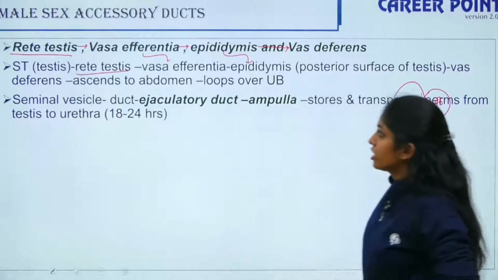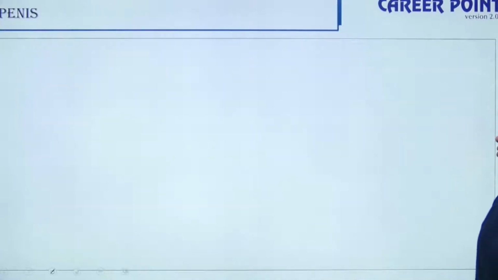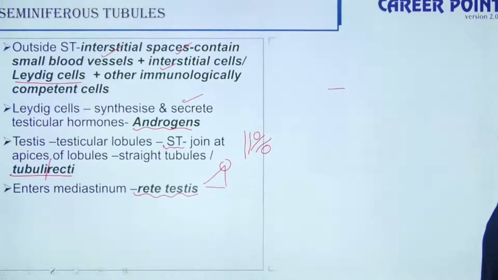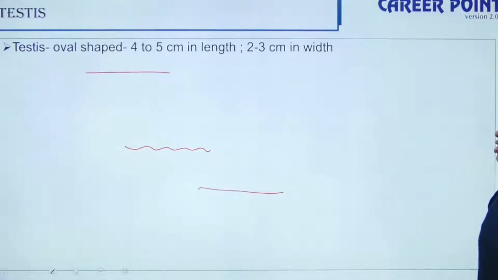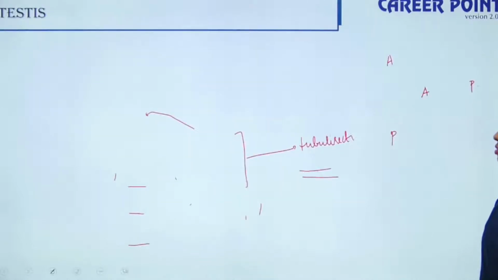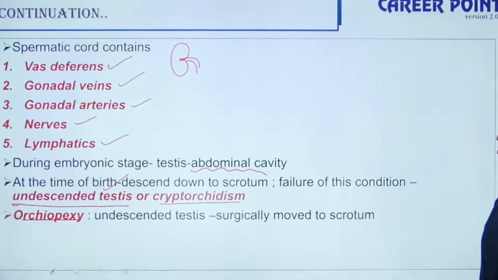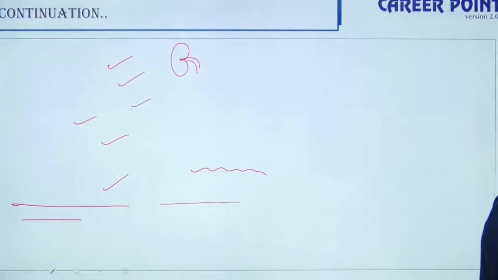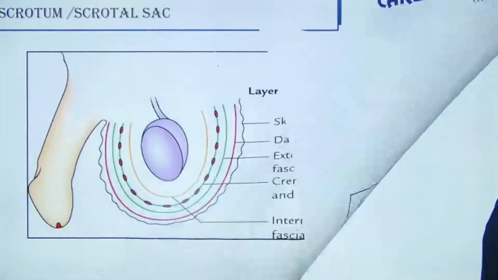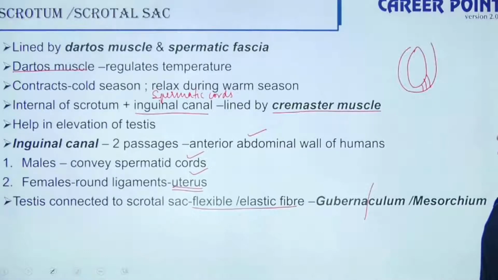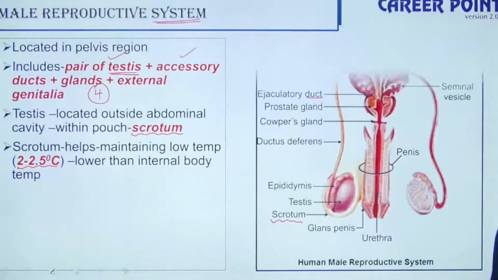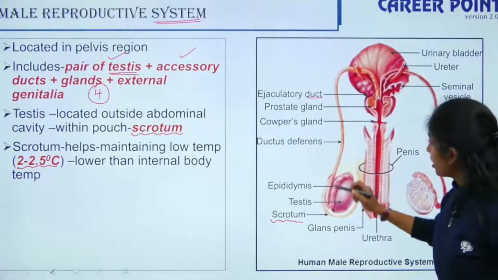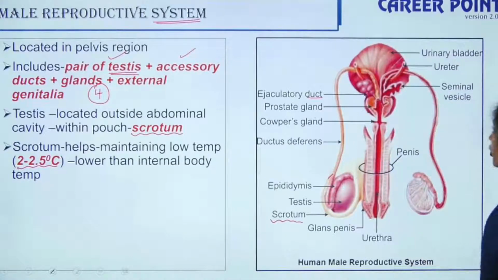So if you look at the structure, let me show you the structure. So the first structure that we saw, when it loops over, from here it has to move and loop over your urinary bladder.